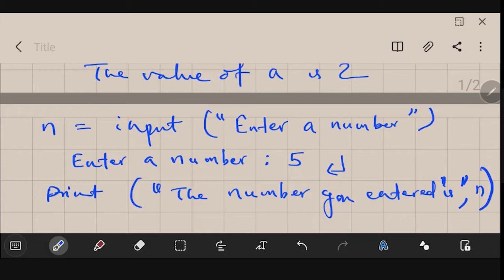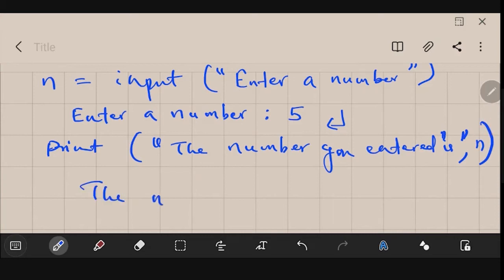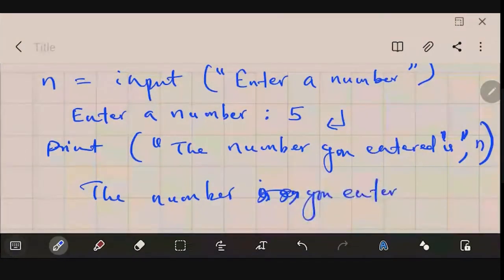If you execute this, it will display you entered, and whatever the value of n is. Let's say you have entered 5, so 5 will be displayed like this. Got it? So these are the input and output statements that we will be using.